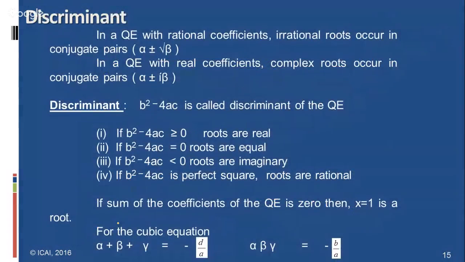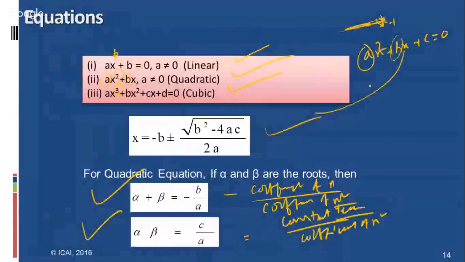Further, how to construct the equation, we can tell after that. Suppose the sum of the roots and the product of the roots are known, then the quadratic equation can also be constructed.